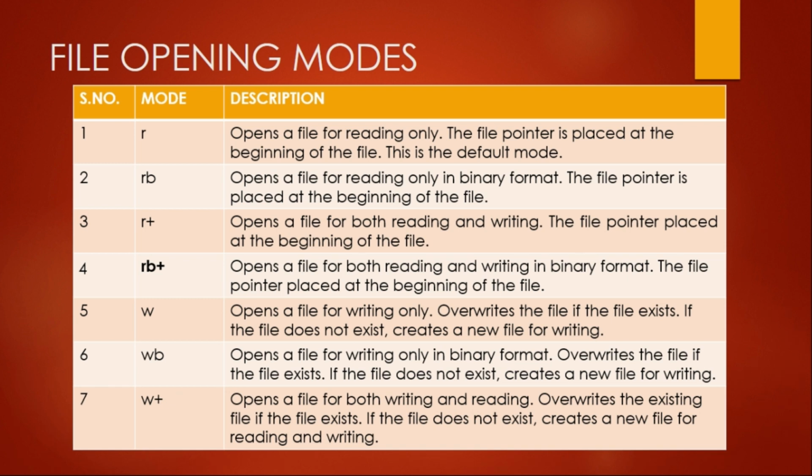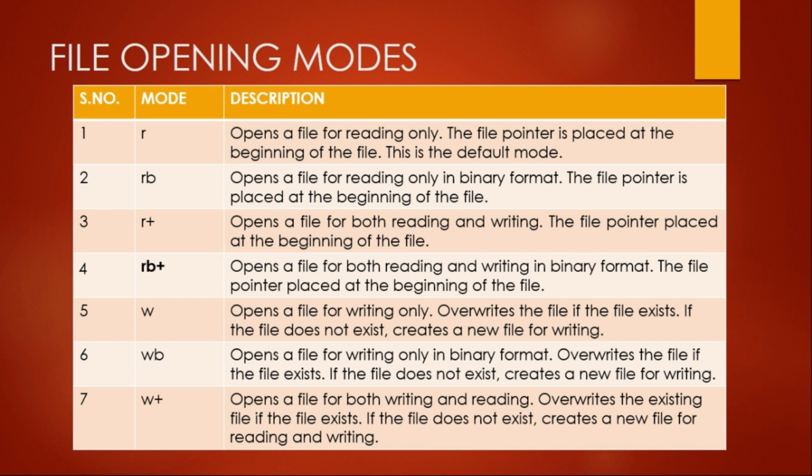The next mode is W. W opens the file for writing only. Please note one important point: it will overwrite if the file exists. If the file does not exist, the file will be created, but if the file is present in the disk, that file will be overwritten.